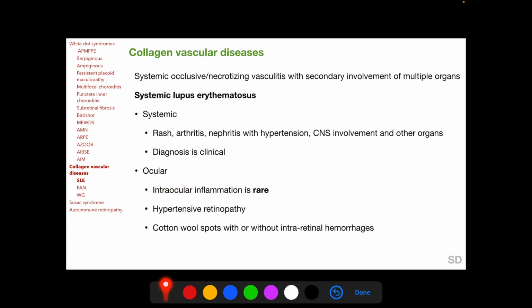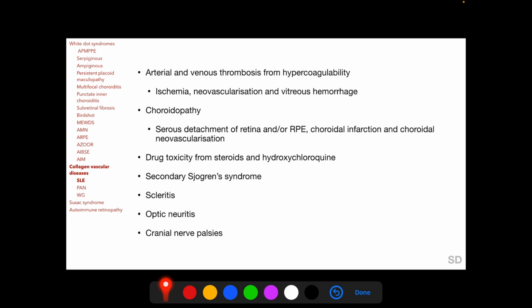However, we find hypertensive retinopathy with cotton wool spots with or without intraretinal hemorrhages. Arterial and venous thrombosis can occur from hypercoagulability, and this may lead to ischemia, neovascularization and vitreous hemorrhage. Choroidopathy can occur leading to serous detachment of the retina and/or RPE, choroidal infarction and choroidal neovascularization.